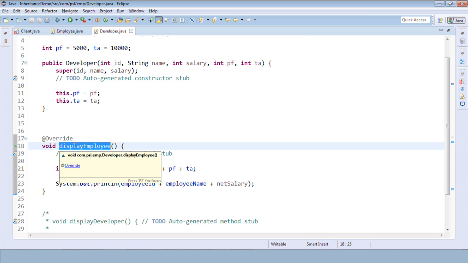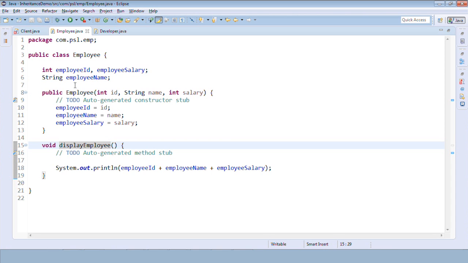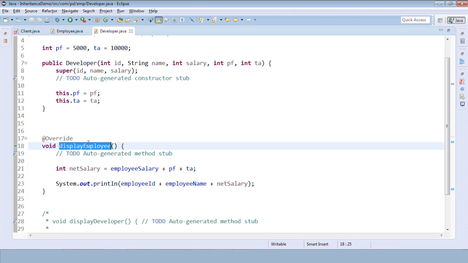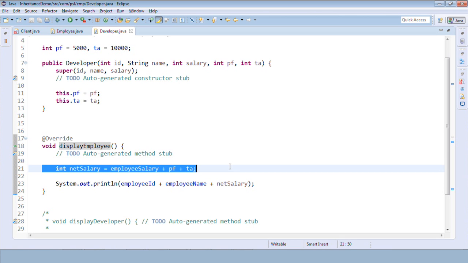Display employee is a new feature, or an improved version of the previous display employee, right? We have display employee in the employee class and display employee in the developer class as well. But display employee in the developer is more improved, right? A new feature. This is the behavior which we have added in the developer class. Getting it?